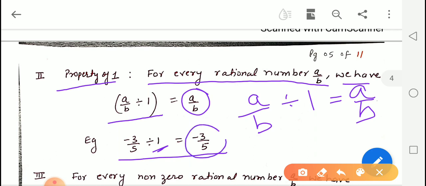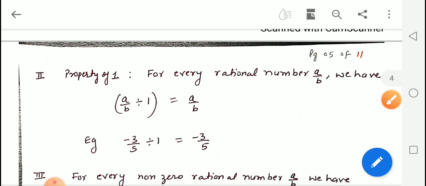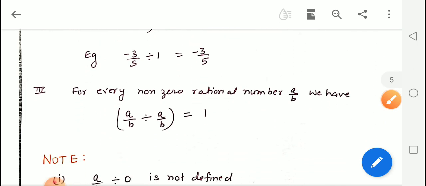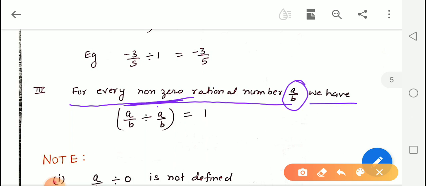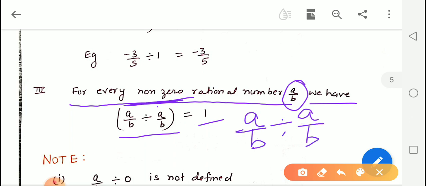is the same number. Now, the third property says that for every non-zero rational number A upon B, A upon B divided by A upon B is 1. It means that if we divide a rational number by itself, the answer will become 1.